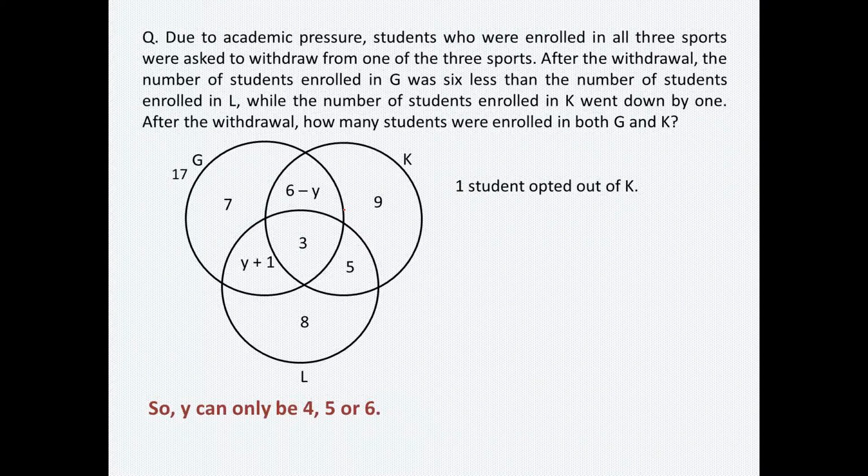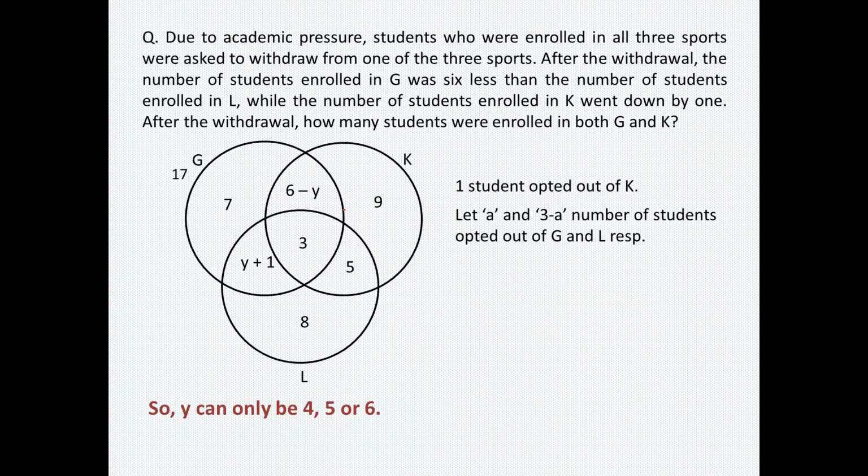Now we do not know how many people withdrew from G or L, so I am assuming these numbers, because in total we know that 3 more people opted out. So I am assuming that A people opted out of G and 3 minus A opted out of L.